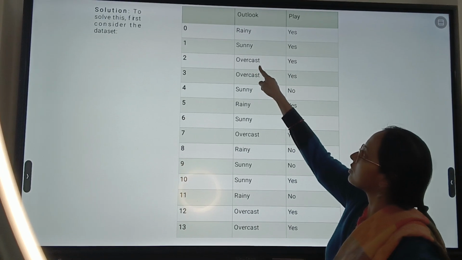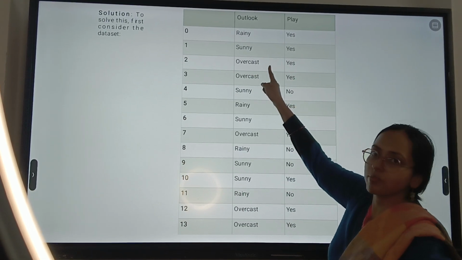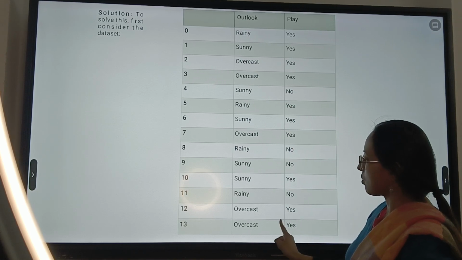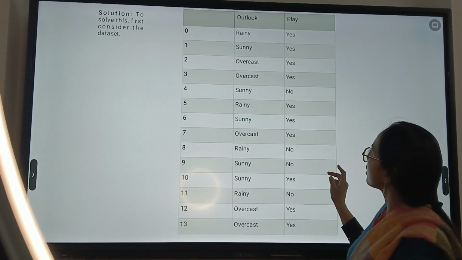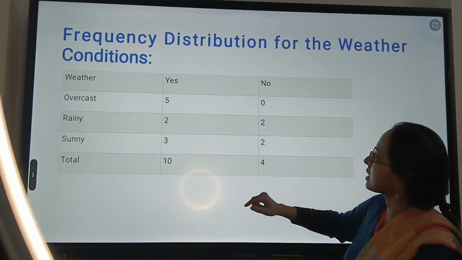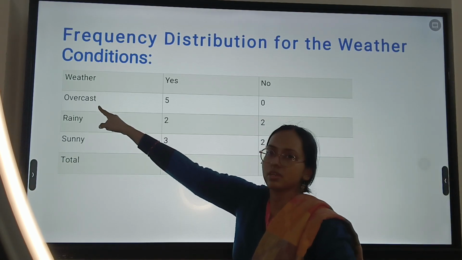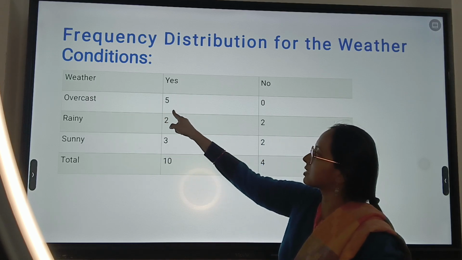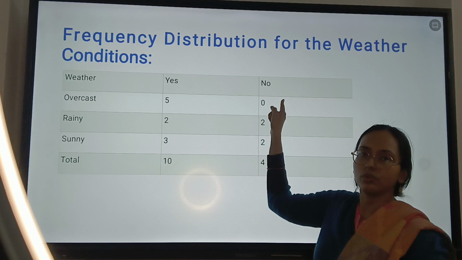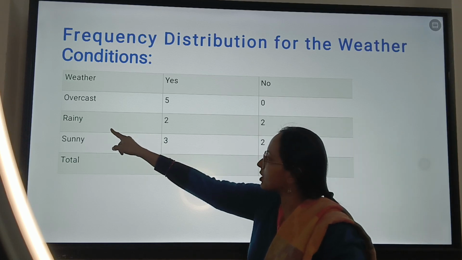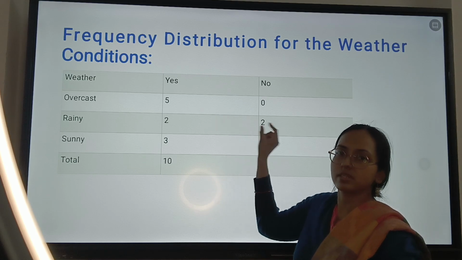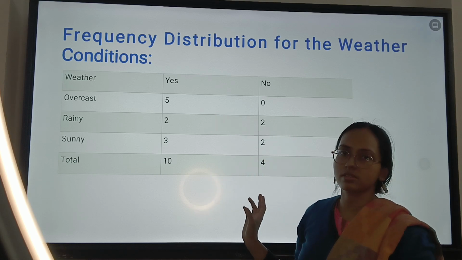So we can see here the overcast and yes combination. How many records are there? 1, 2, 3, 4 and 5. So these 5 records are present which have the overcast condition as well as the yes category. That's why inside this we have overcast, and for the yes category we have 5, and we have nil records for overcast and no. Now next comes rainy and sunny. So similarly we are going to calculate the values and place them over here, and this is my frequency distribution table.